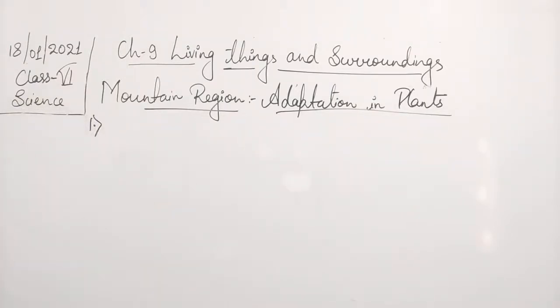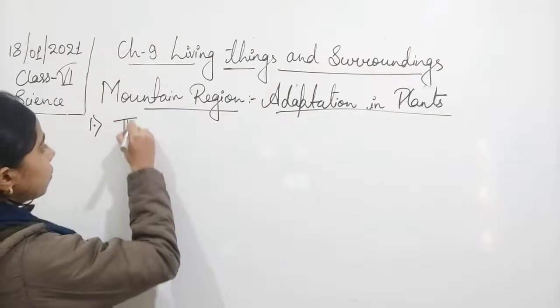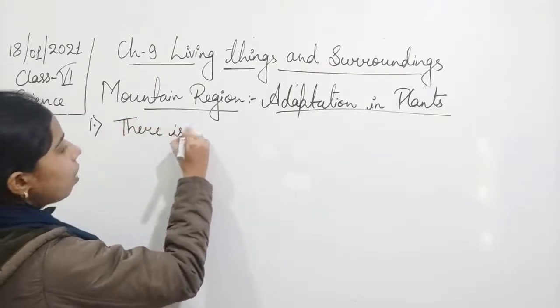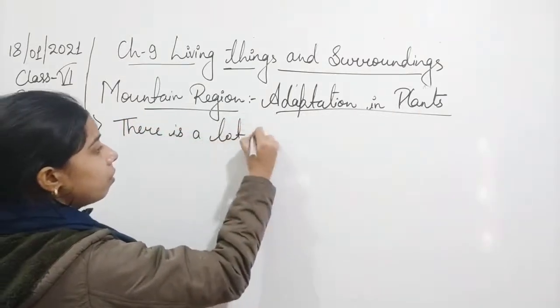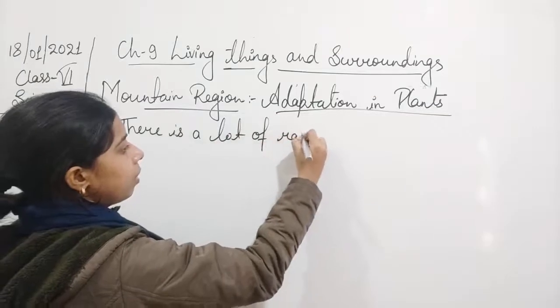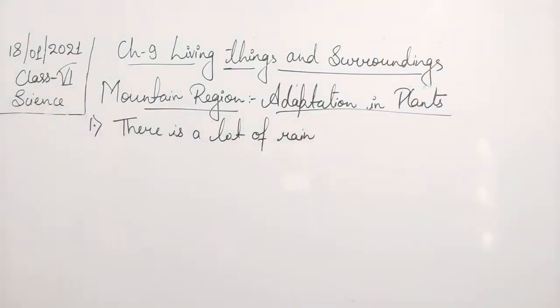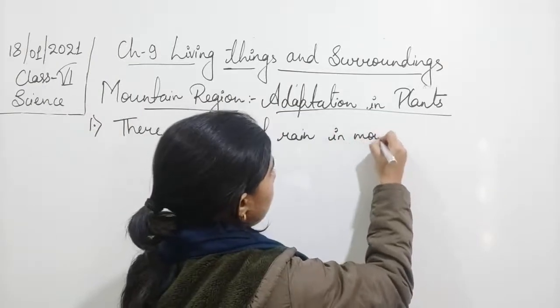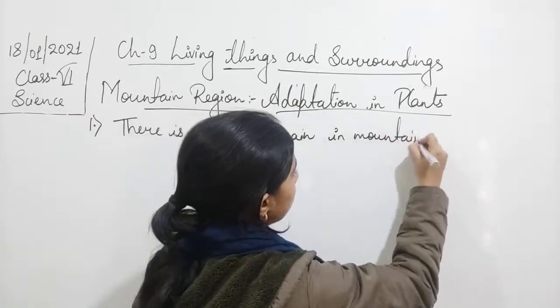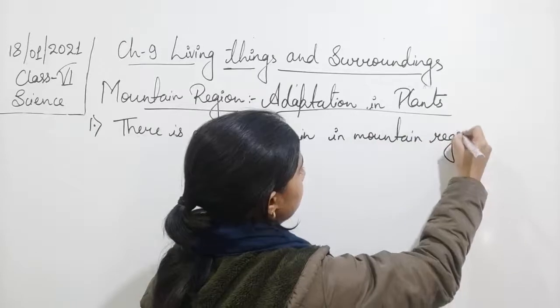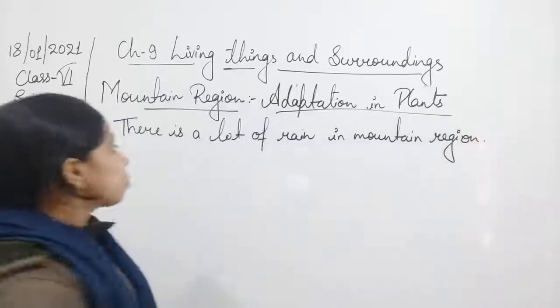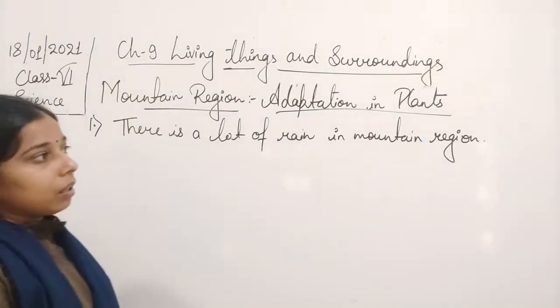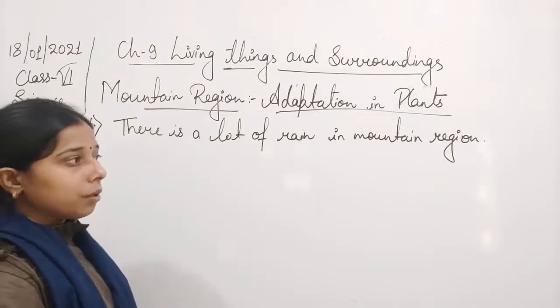So we can write it: there is a lot of rain in the mountain region. Okay, so a lot of rain occurs in the mountain region.